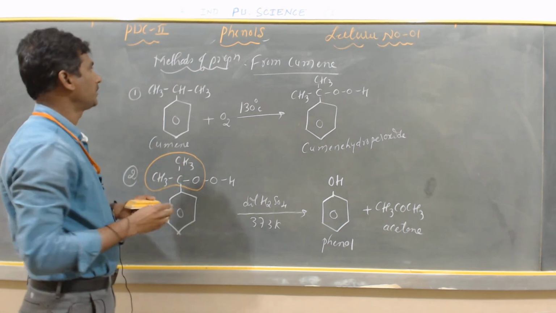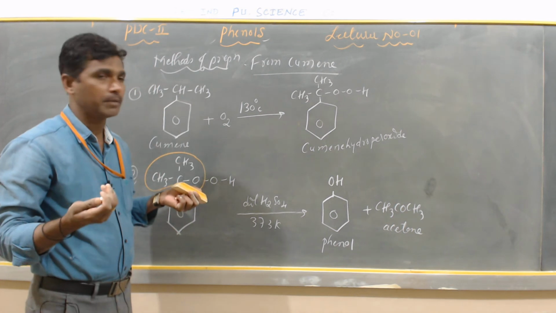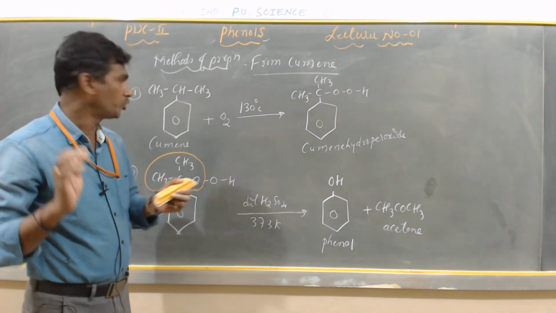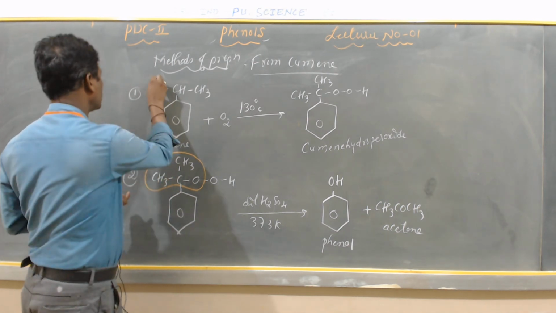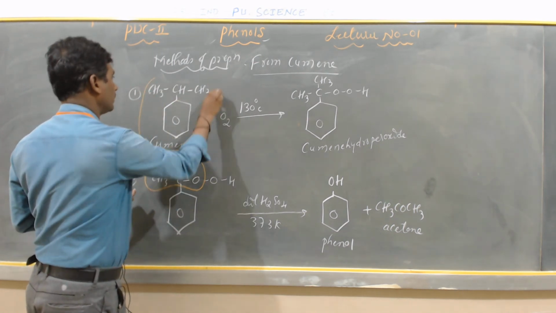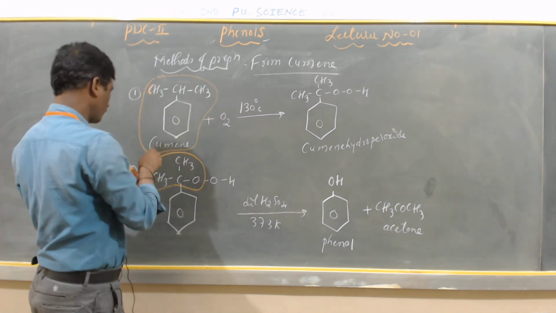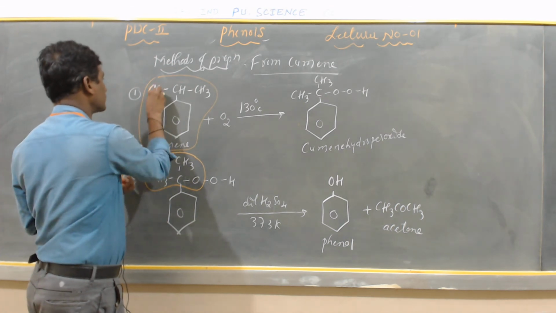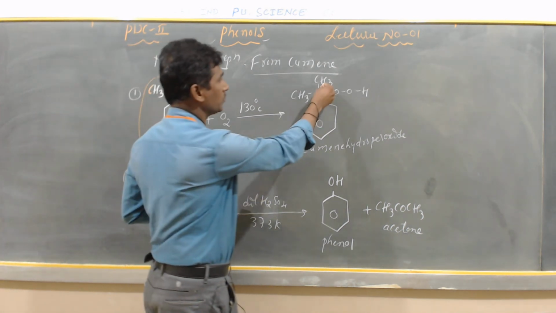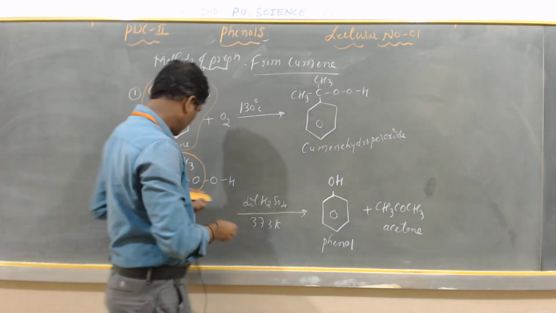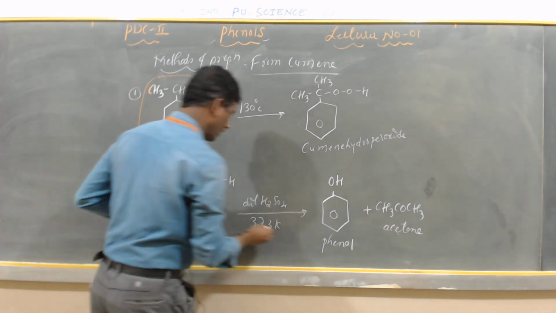So how do you prepare phenol? Phenol can be prepared by using cumene. This is the structure of cumene. This cumene is oxidized in the presence of air. It gives cumene hydroperoxide. This cumene hydroperoxide is converted into phenol and acetone when treated with dilute sulfuric acid.